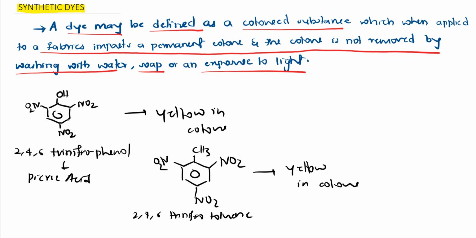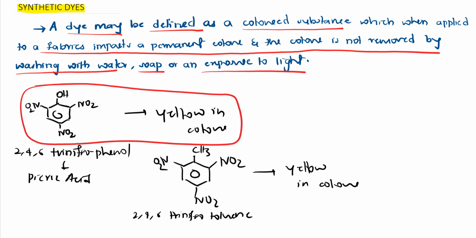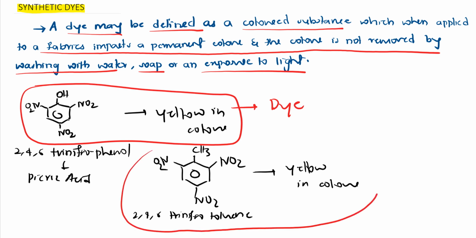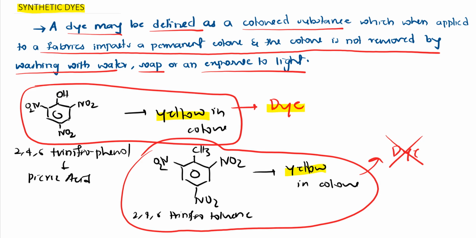But this picric acid, which is yellow in color, we call a dye, whereas this trinitrotoluene we won't call a dye. It is also yellow in color. Both are yellow, but one we call a dye and the other is not a dye. Why is it so? That is what I have to explain.